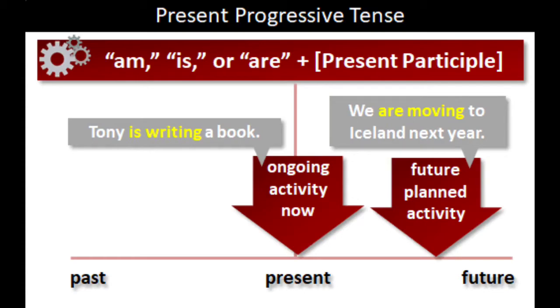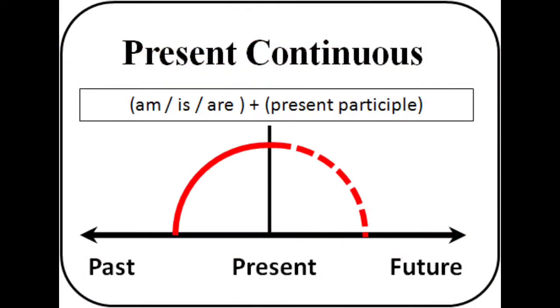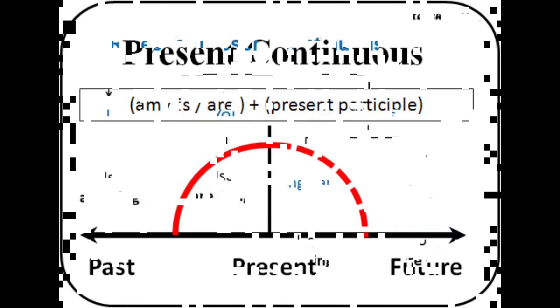So look at the example for actions that are happening now. Look at the timeline here, children, for present continuous tense. Am, is or are plus present participle. So see here, an action that is going on plus a future planned action. These are the two timelines for present continuous tense.